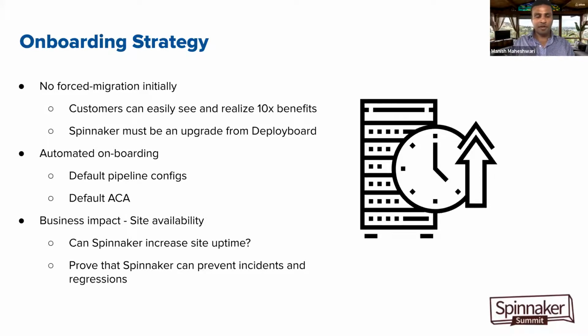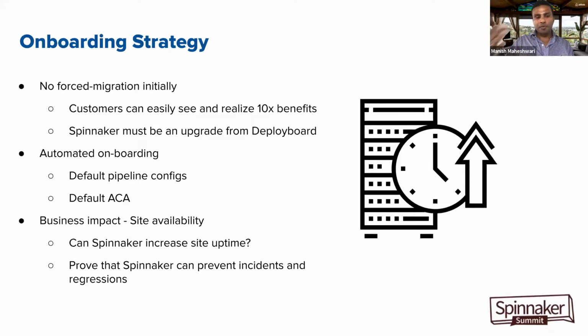And then the third one is more of the reporting perspective, which is how can we enable customers to report the business impact, so that they can themselves share the success story of Spinnaker within their teams and within their partner teams.